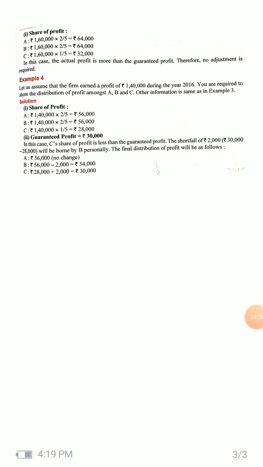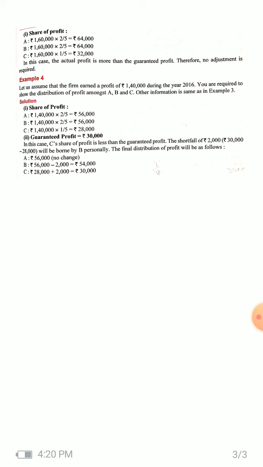Now what will be the share of profit? So rupees 1,60,000 into 2/5 is the share of A, which will be equal to rupees 64,000. Again for B it will be rupees 1,60,000 into 2/5, equal to A, that is rupees 64,000. For C it will be 1/5 of rupees 1,60,000, that will come to rupees 32,000. Now in this case the actual profit is more than the guaranteed profit, so there is no need of any adjustment, and it will remain as it was calculated.